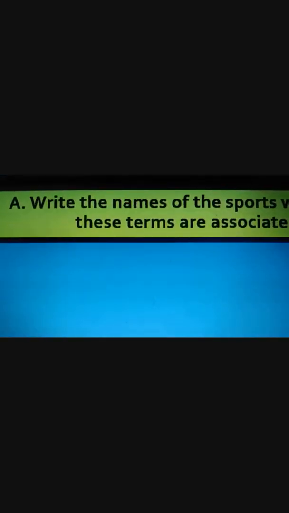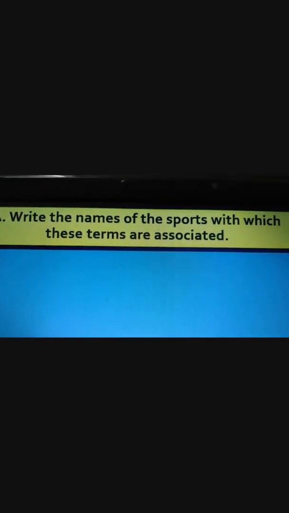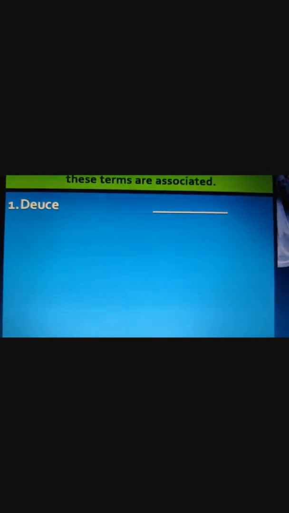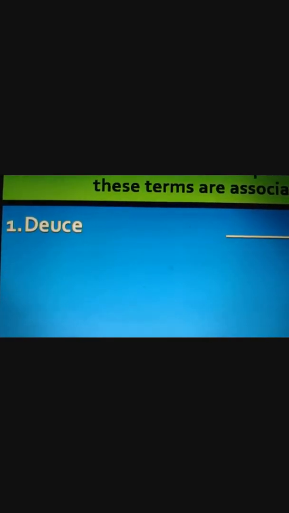Now, what you have to do is write the names of the sports with which these terms are associated. First one, deuce. Anyone can tell me?